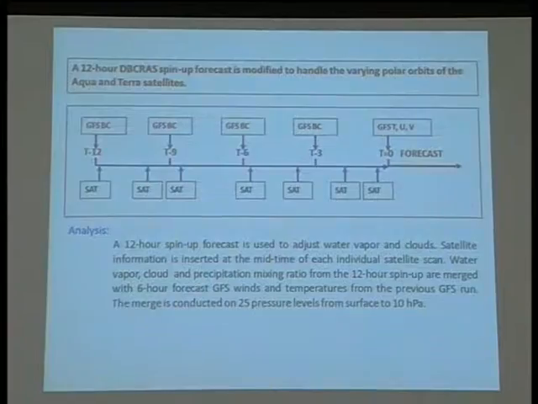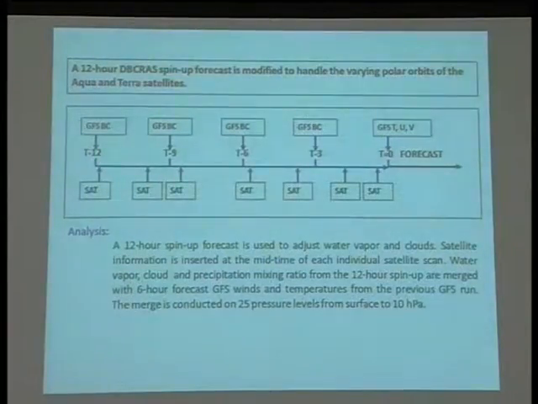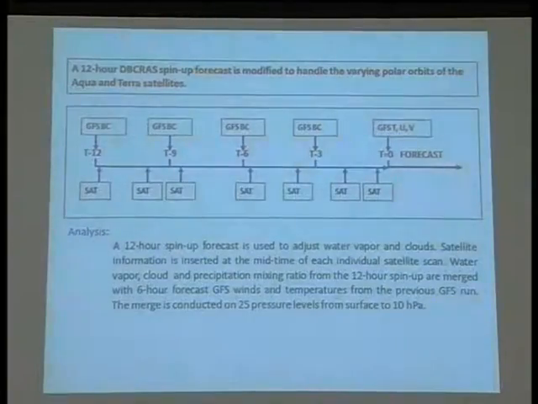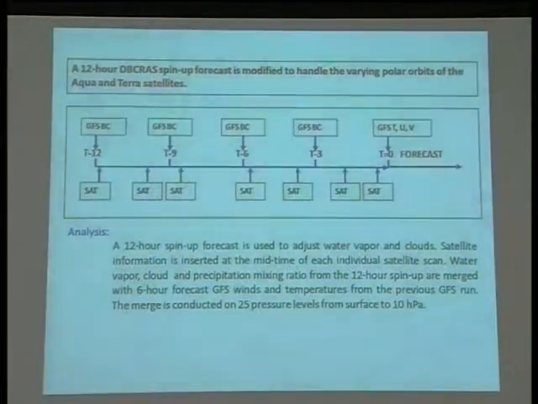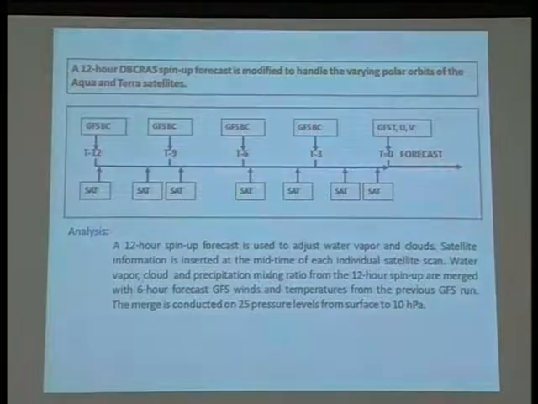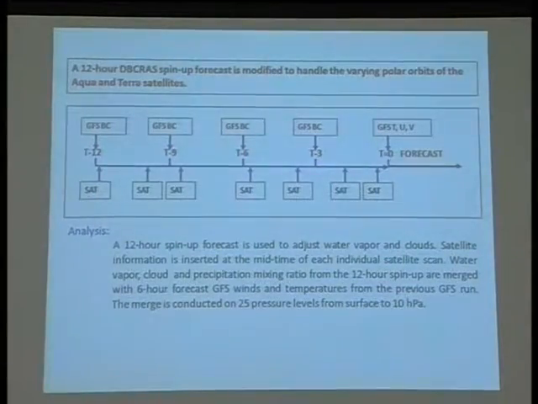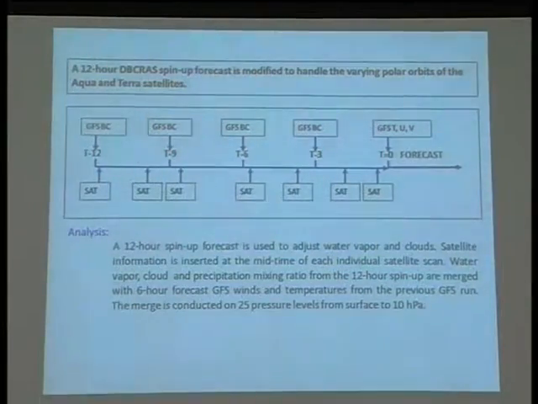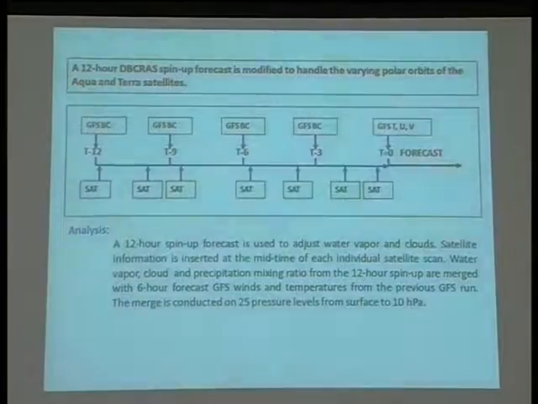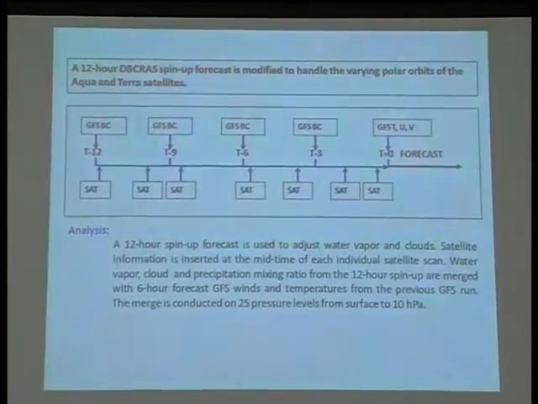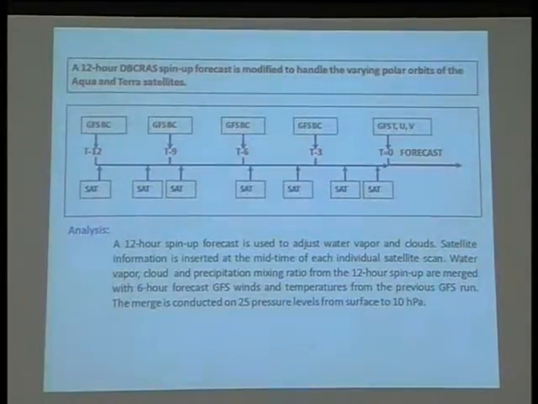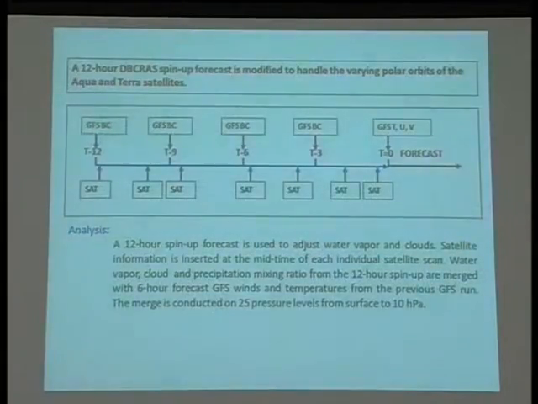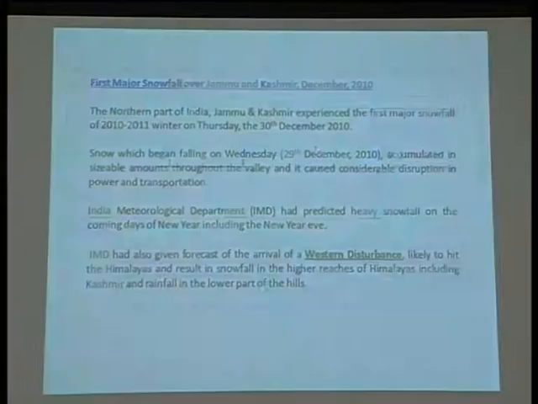This is the assimilation window. We start at T minus 12 hours, and whenever we get satellite passes, we assimilate them. A 12-hour spin-up forecast is used to adjust the water vapor and cloud. Satellite information is inserted at the mid-time of each individual satellite scan. The water vapor, cloud and precipitation mixing ratio from the 12-hour spin-up are merged with the 6-hour forecast GFS winds and temperature from the previous GFS run. This merge is conducted on all 25 pressure levels.